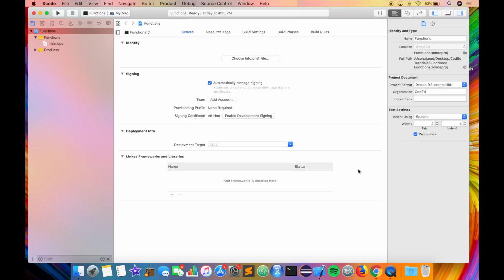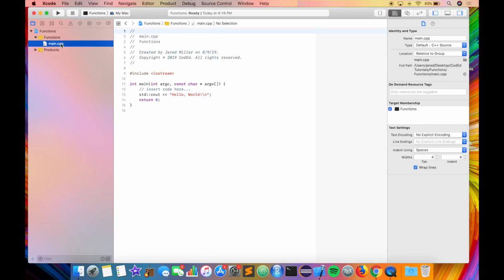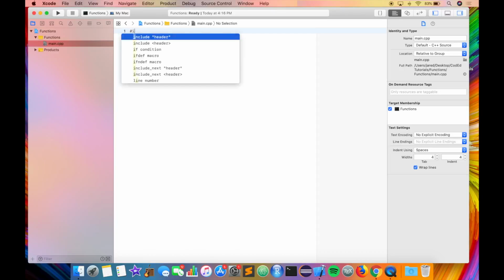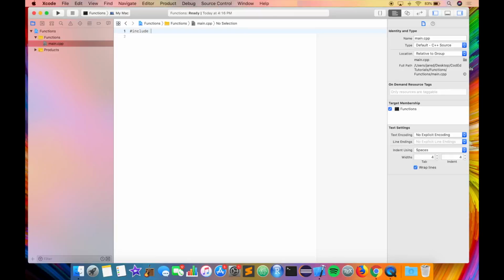Once Xcode generates your program, you can go ahead and click main.cpp in the project navigator. We'll just start by deleting the starter code and typing in our first two lines of any C++ program, which are #include <iostream> and using namespace std;